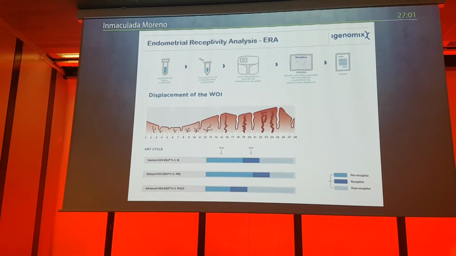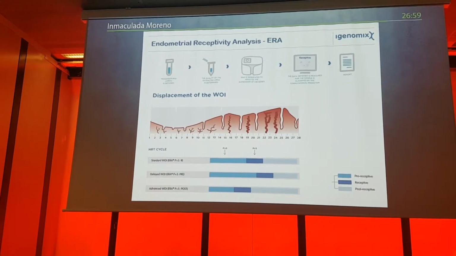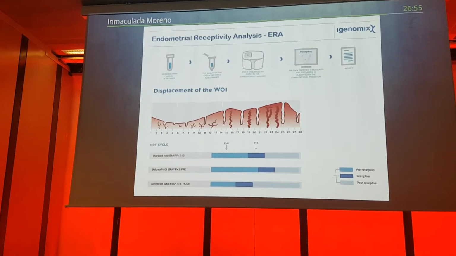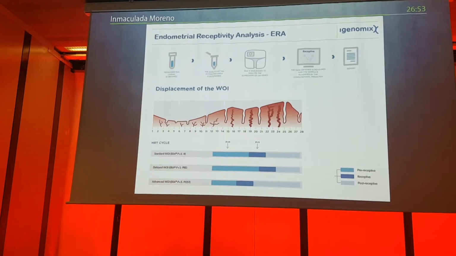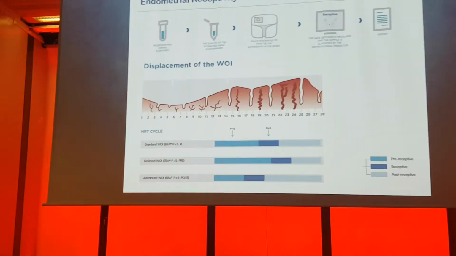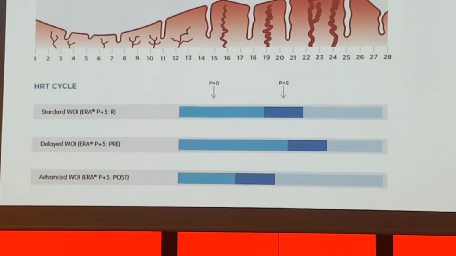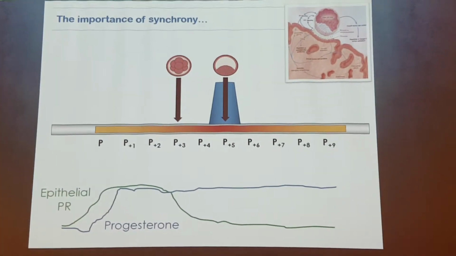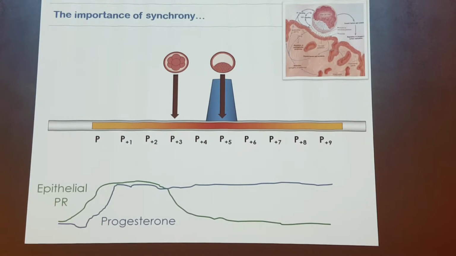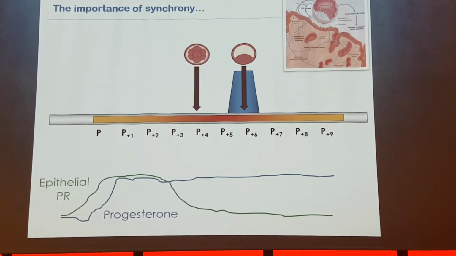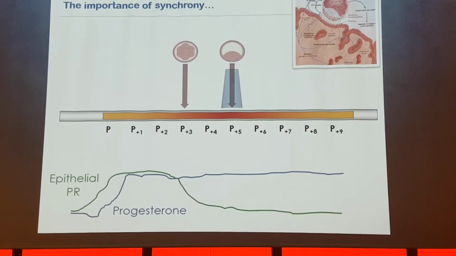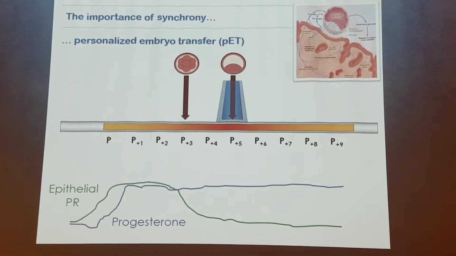So if we take the standard practice to transfer blastocysts in P+5, for some women it will work, but some other blastocysts will not have the chance to implant because they were not in the right place at the right moment. So we believe that it's important to synchronize the embryonic development with the endometrium so that we can transfer the blastocyst in the moment that is going to have more chances to implant.